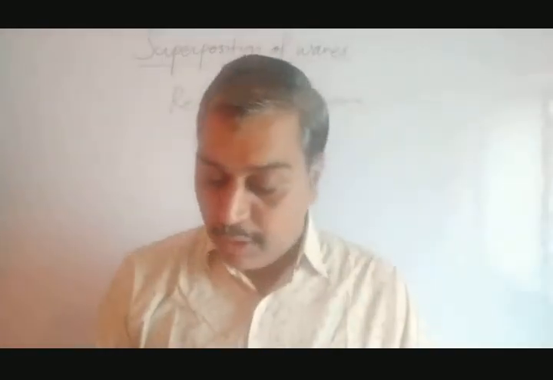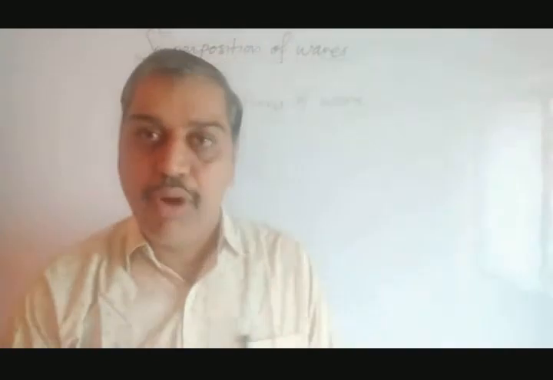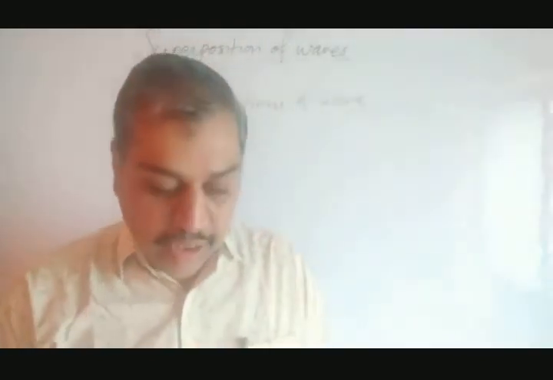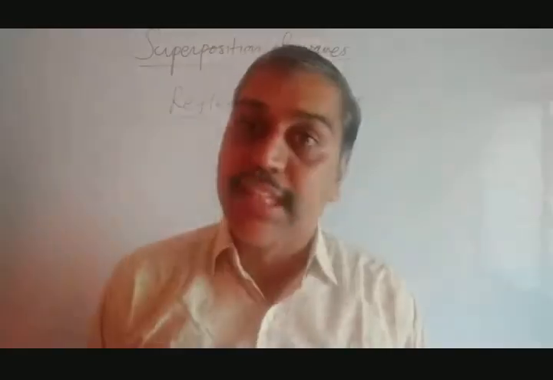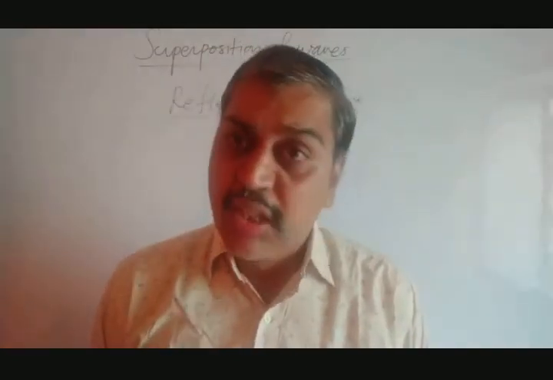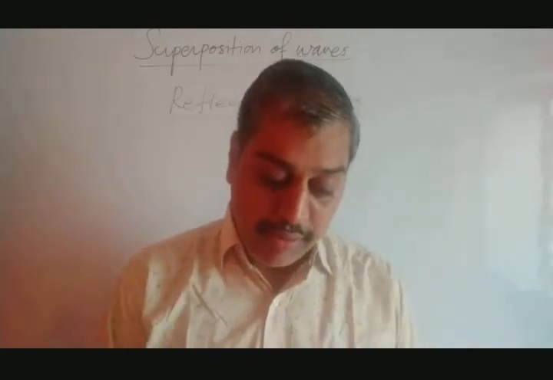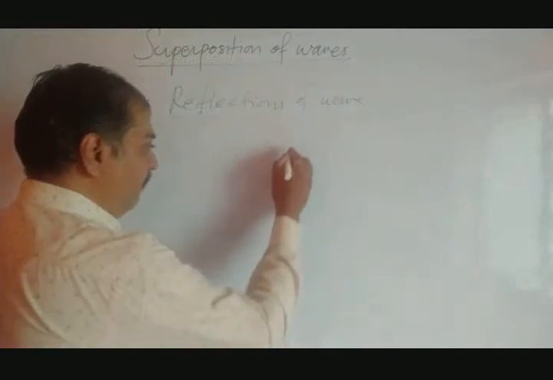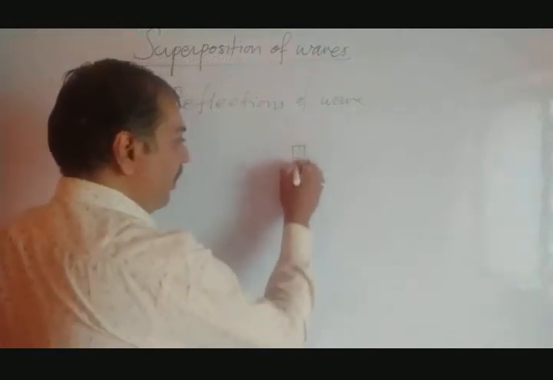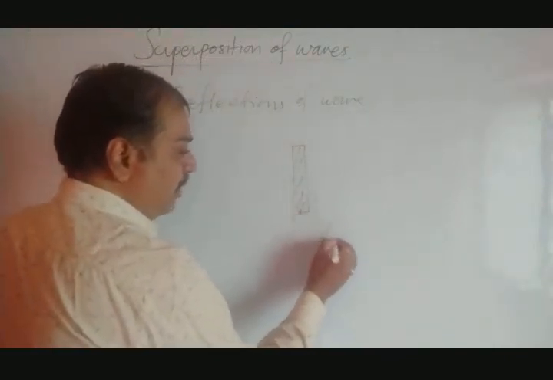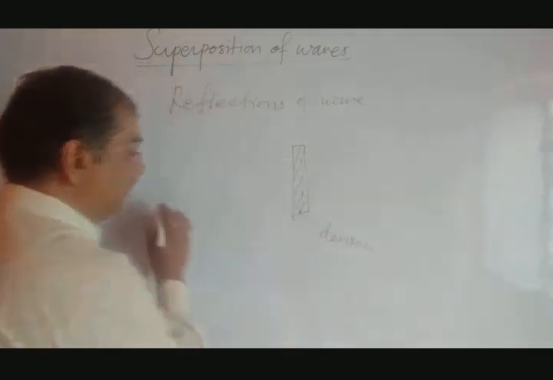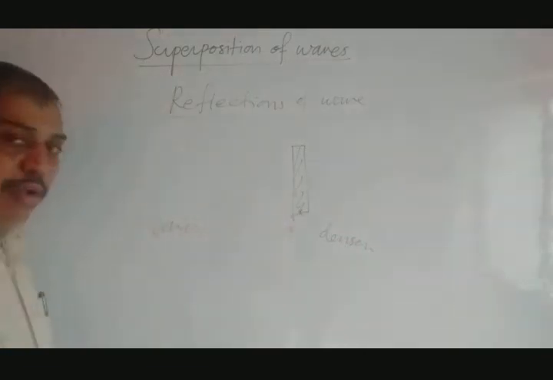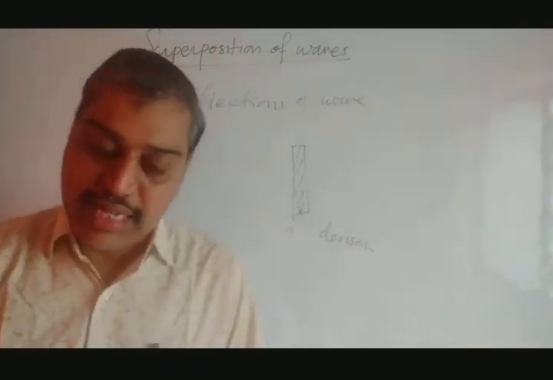As we know, in longitudinal wave there is no crest and trough. There is what? Compression, crowding, and rarefaction, well separation. Let's start with these. So let's see figure 6.4. In this figure, the wave is moving from rarer to denser. So this is a wall they have taken. This wall is the denser medium, and the remaining part is the rarer medium. So the wave moves from rarer medium to denser medium.